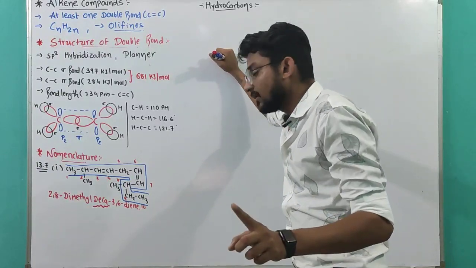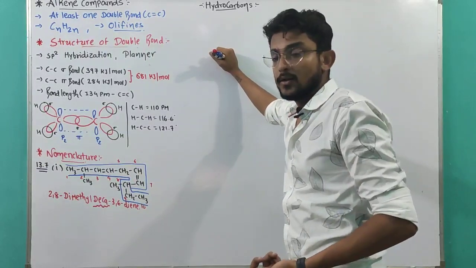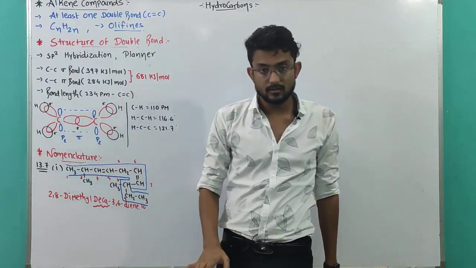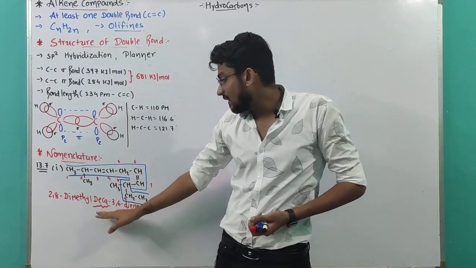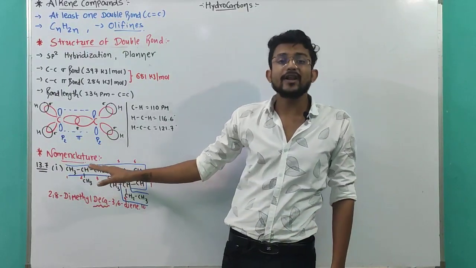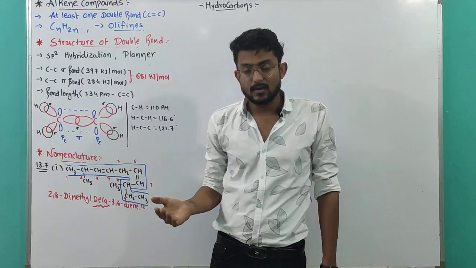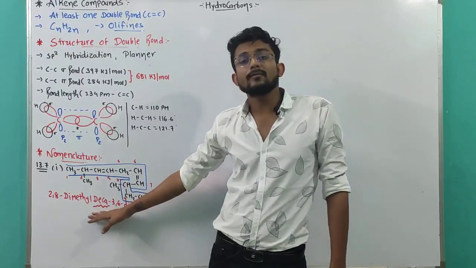That's why there will be no derivative of the alkanes, so 'an' will be removed. That's why from decane we have to use deca, because alkene is not derived from the alkane. It is a whole different hydrocarbon. That's why decane is not used, only deca.